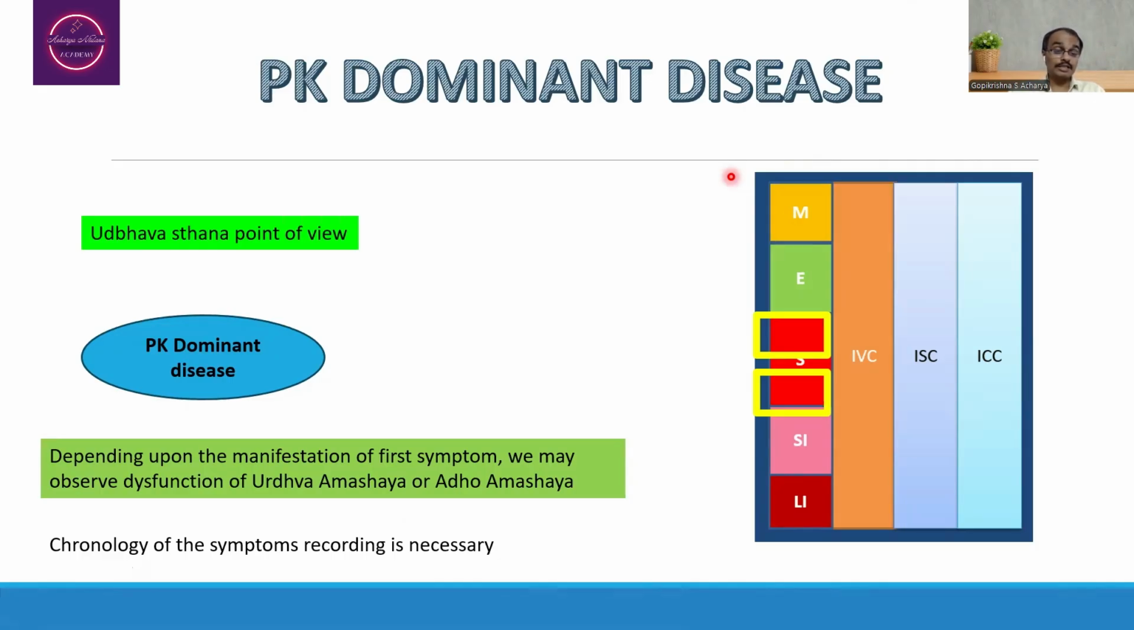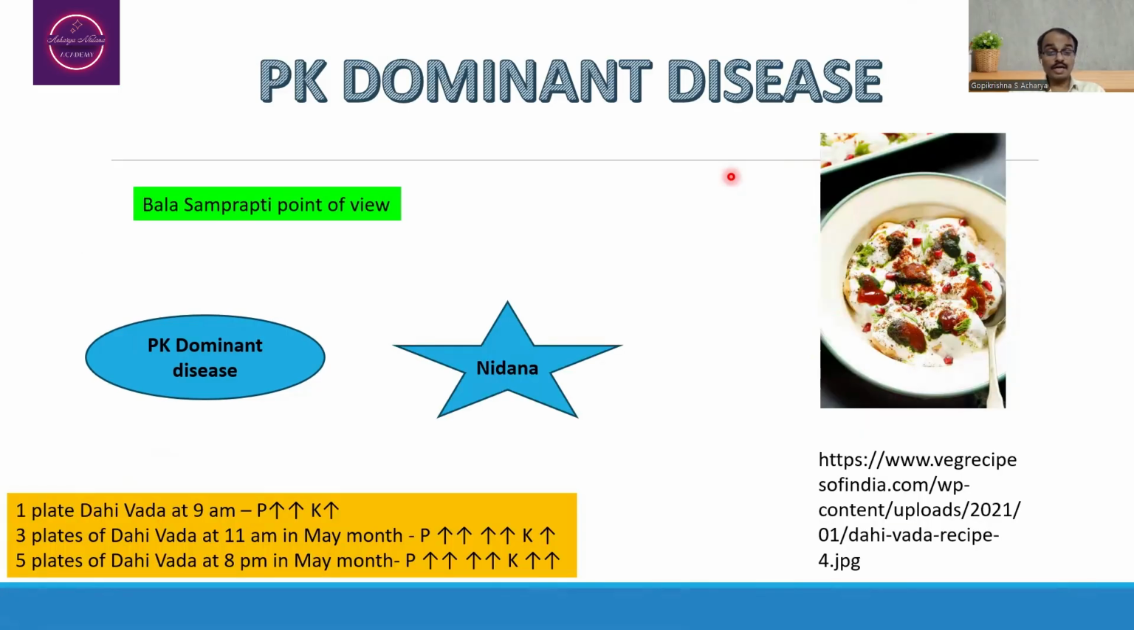When the person has Kapha dosha dysfunction, most probably we are going to say that there may be a possibility of affliction of Urdhva Amashaya. If Pitta dosha dominance is observed, then we are going to predict there may be a possibility of Adho Amashaya as the possible Udbhavasthana in the manifestation of disease, from the Nidana point of view. So, let us take the example of Dahi Vada.